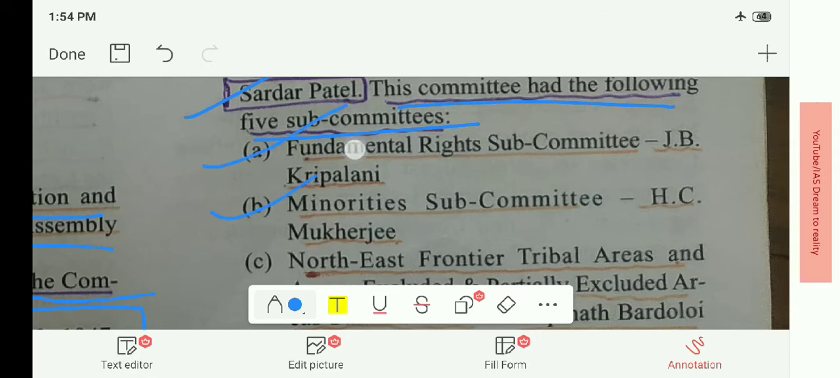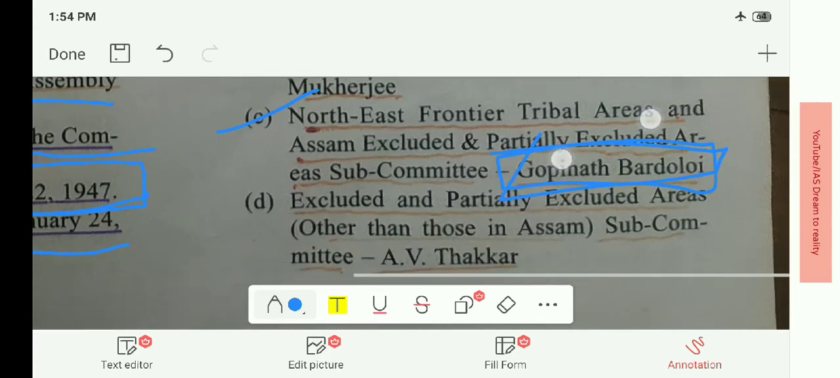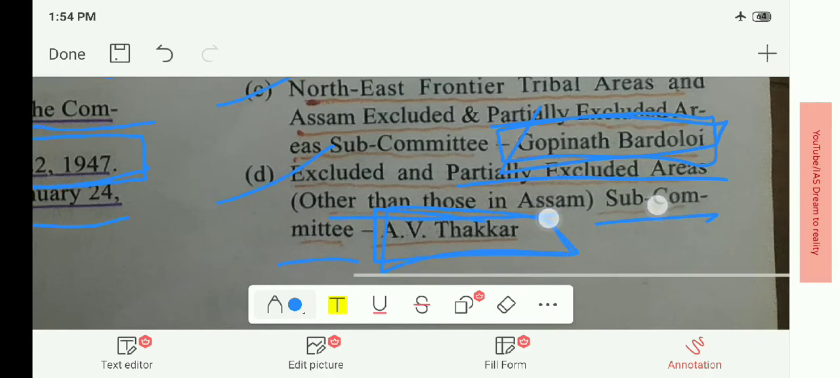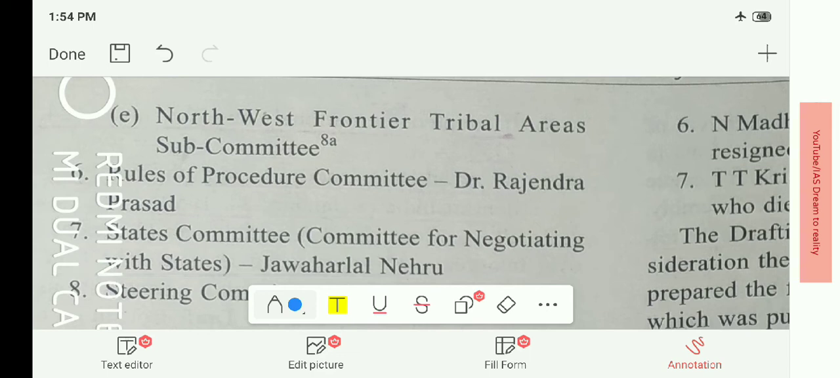Kriplani, Minorities Subcommittee; H.C. Mukherjee, Northeast Frontier Tribal Areas and Assam Excluded and Partially Excluded Areas Subcommittees; Gopinath Bardoloi, Excluded and Partially Excluded Areas other than those in Assam Subcommittee; A.V. Thakkar; then Rules of Procedure Committee, Rajendra Prasad; States Committee, Jawaharlal Nehru.